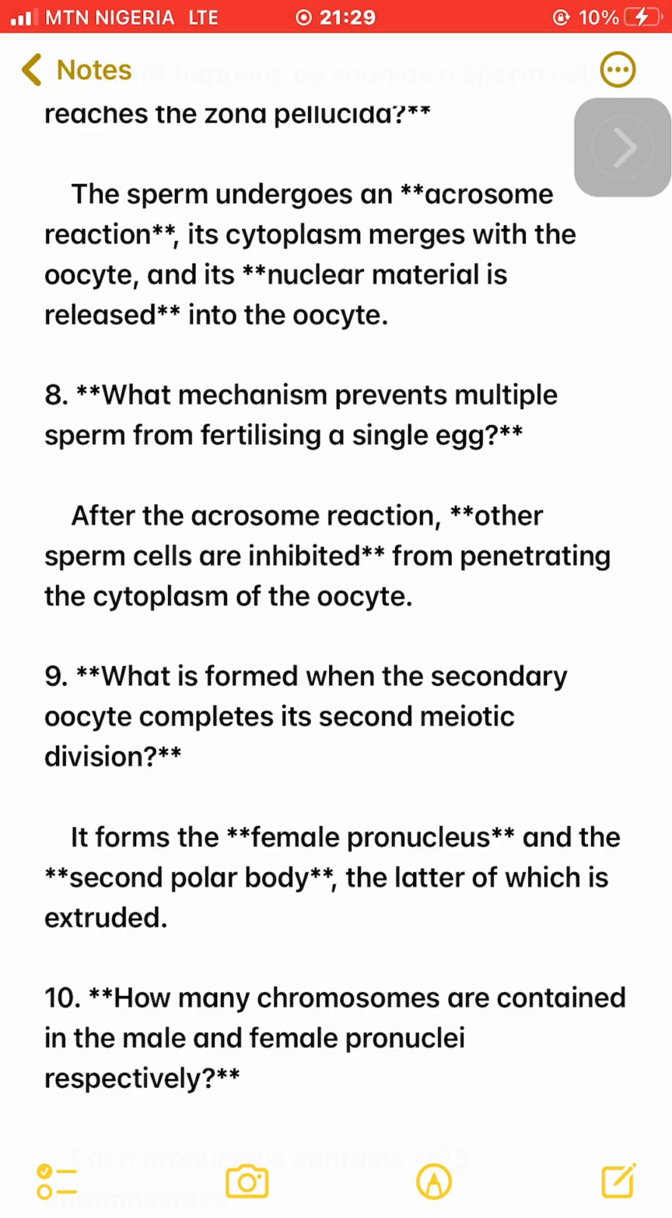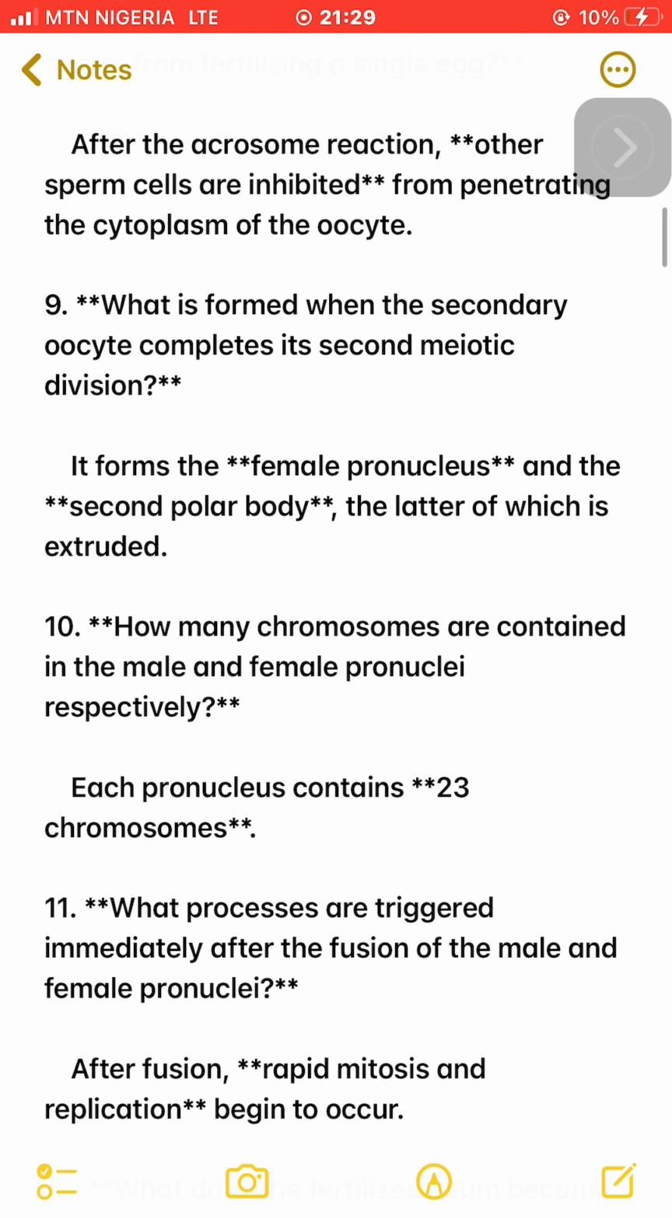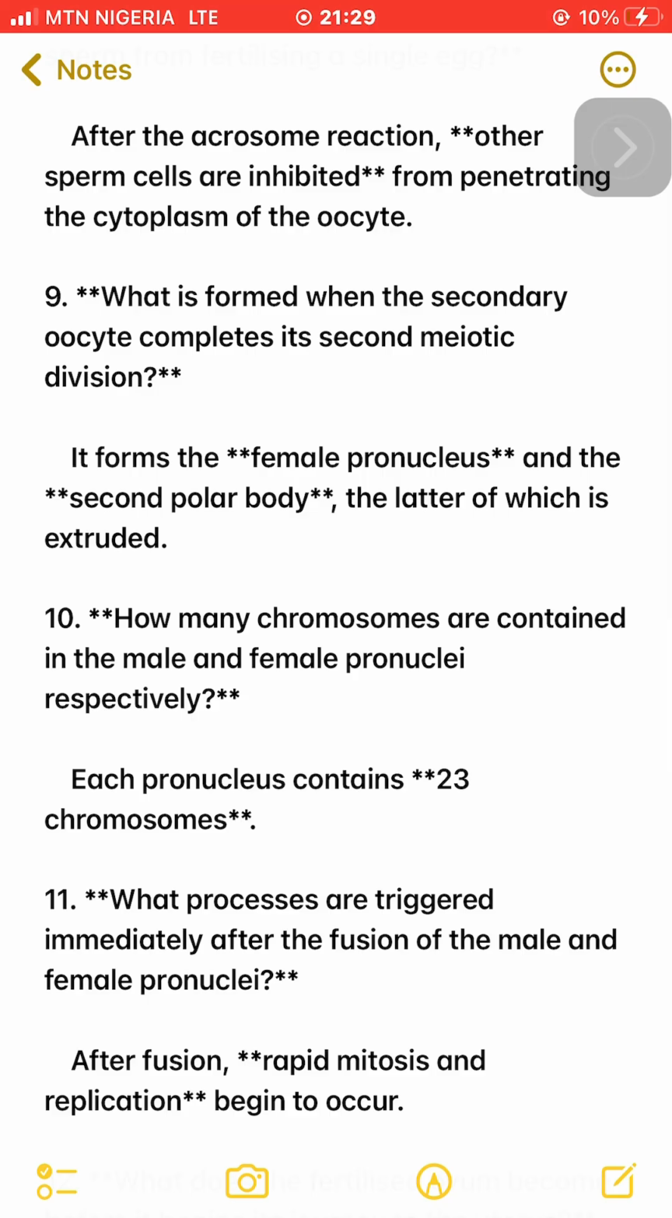9. What is formed when the secondary oocyte completes its second meiotic division? It forms the female pronucleus and the second polar body, the latter of which is extruded. 10. How many chromosomes are contained in the male and female pronuclei respectively? Each pronucleus contains 23 chromosomes.